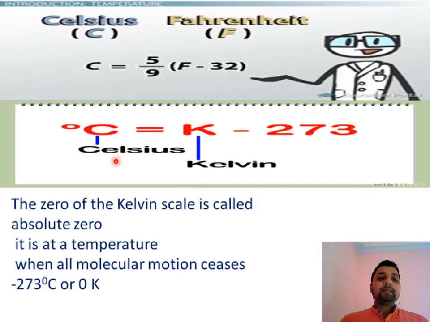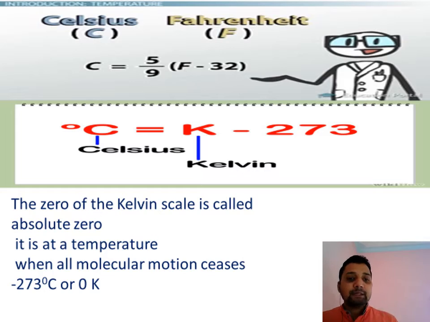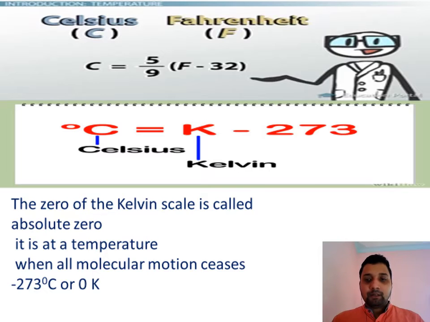Here, if we take the relationship between Celsius and Kelvin, Celsius equals Kelvin minus 273, because 273 is the lower fixed point in the Kelvin scale. And if we want to change Celsius to Kelvin, then Celsius plus 273 will give the Kelvin. And 0 in the Kelvin scale is called the absolute zero. The Kelvin scale is also known as the absolute scale.